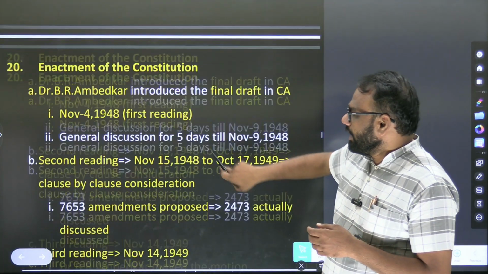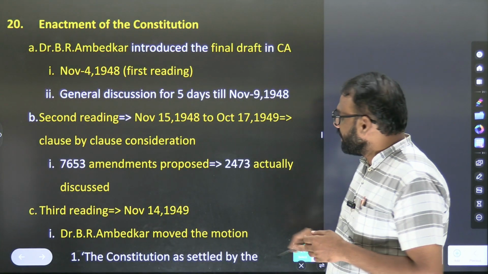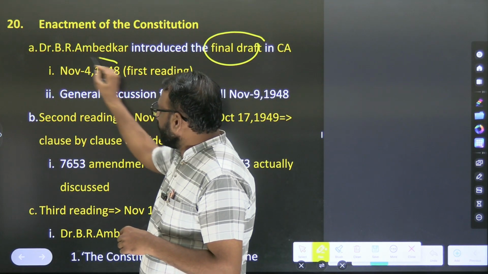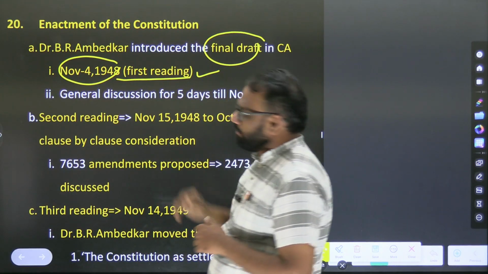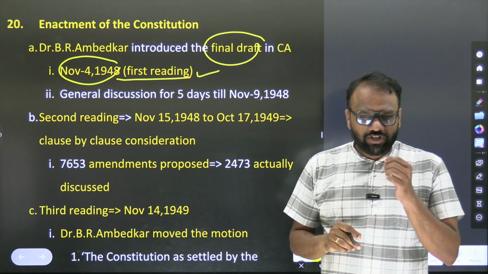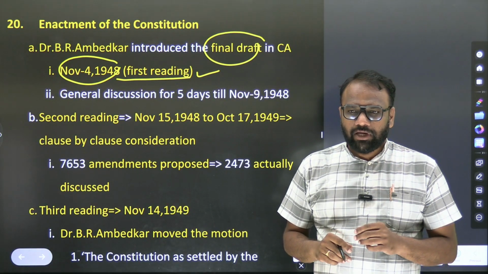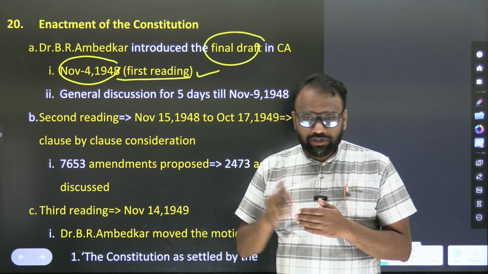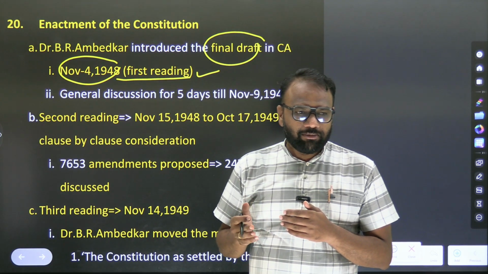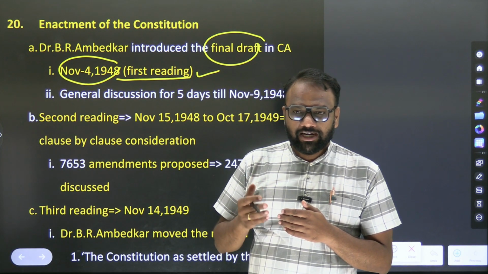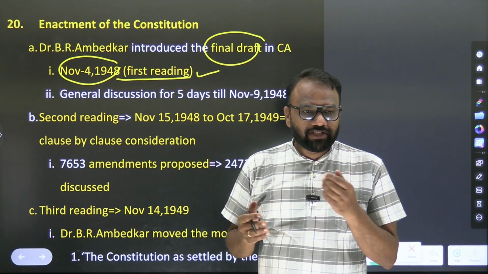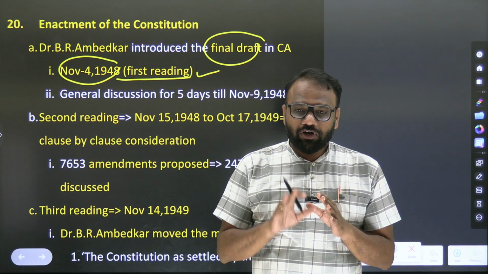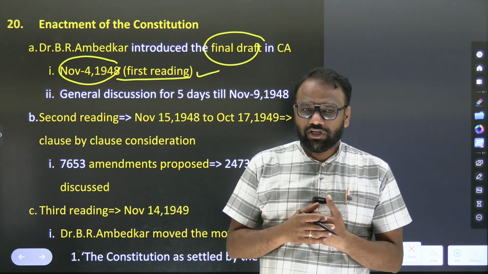Next topic: enactment of the Constitution. Dr. B.R. Ambedkar introduced the final draft in the Constituent Assembly on November 4, 1948, first reading. See, again there are so many dates, you will get confused and it will start appearing for a fresher that every date is important. This is why outsiders, those who are not preparing for the competitive civil service examination, feel the exam is very tough, especially in history and polity, because they think they have to retain a lot of information pertaining to these years. But UPSC will not focus much on the years and dates.